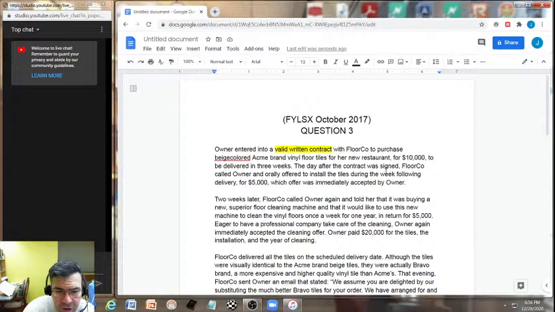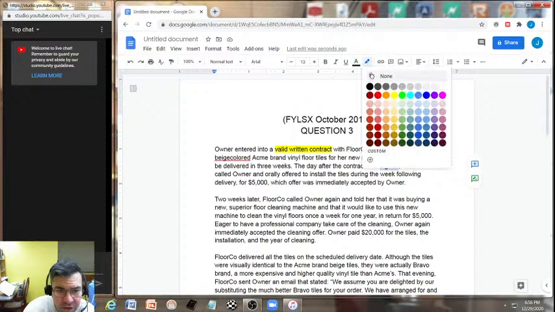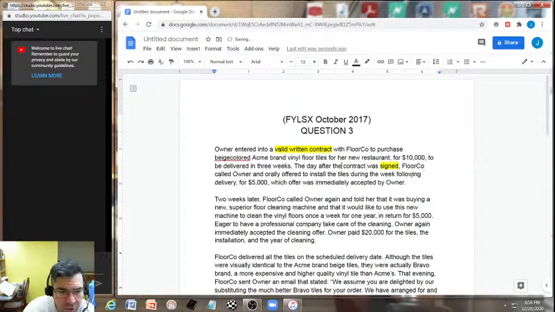The day after the contract was signed, big important there that it was signed, Floorco called owner and orally offered to install the tiles during the week following delivery for $5,000, which offer was immediately accepted by owner.